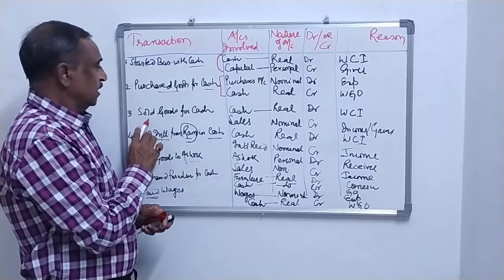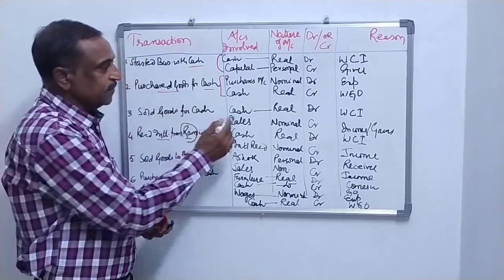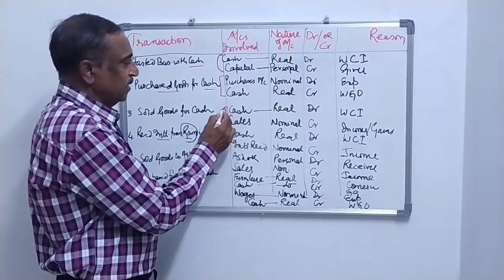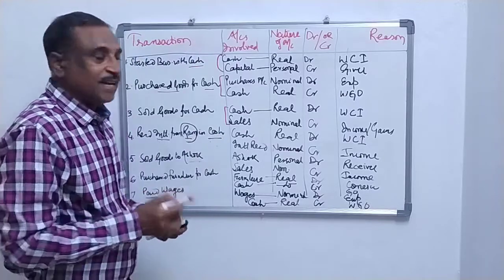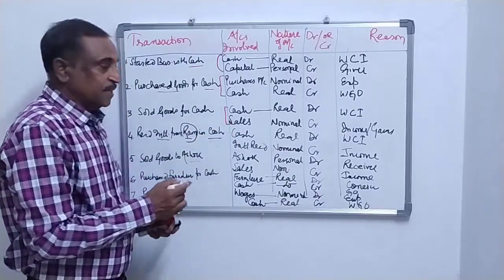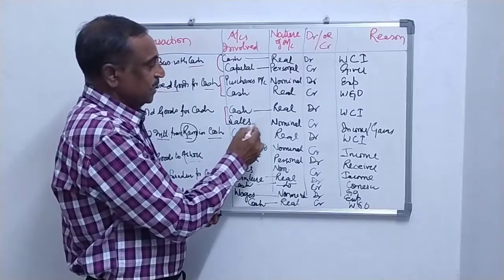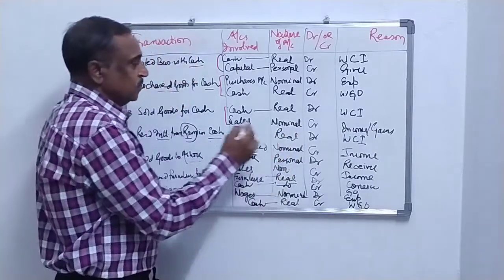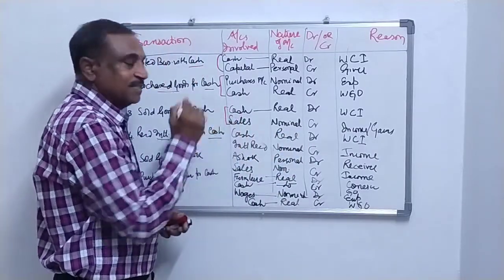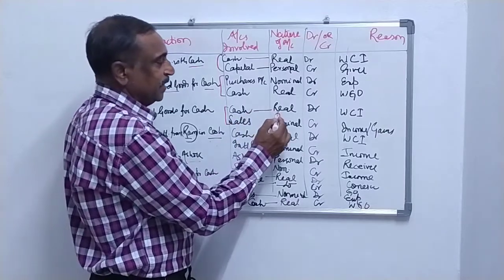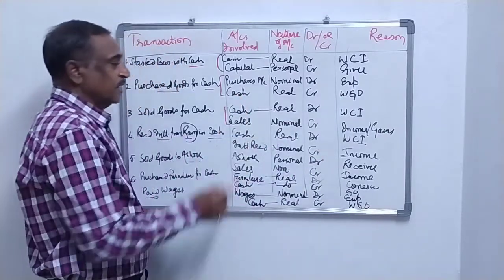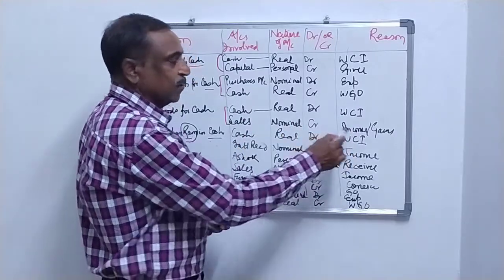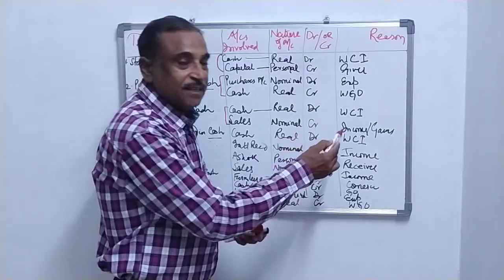And now we move on to third, sold goods for cash. Now when you sell goods for cash, your firm gets cash. Cash is your real account. Why is the firm getting cash? On account of sales. Sales is your nominal account, because it is a sort of income for the business. So two accounts involved are cash and sales. Cash being a real account is coming in, so it will be debited, and sales being a nominal account is an income. So for income the rule is credit all incomes and gains. Clear?